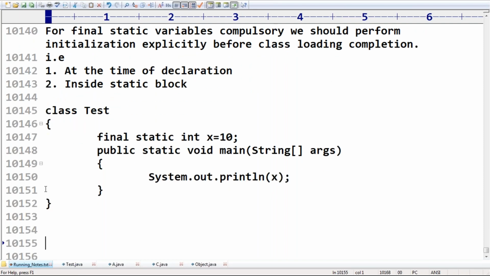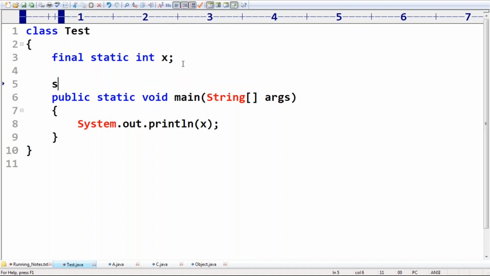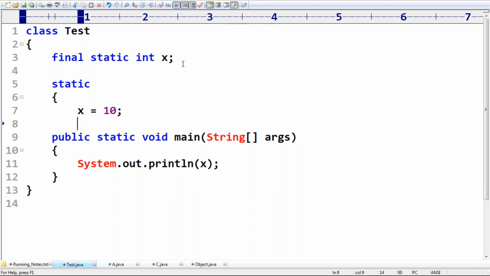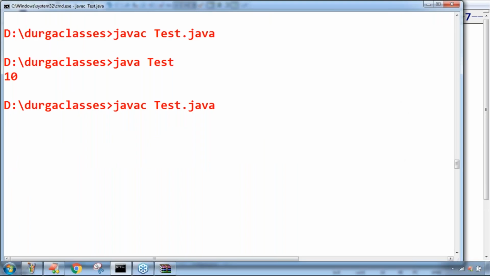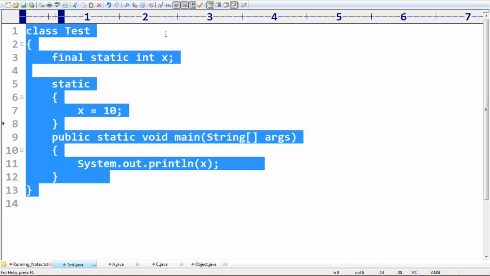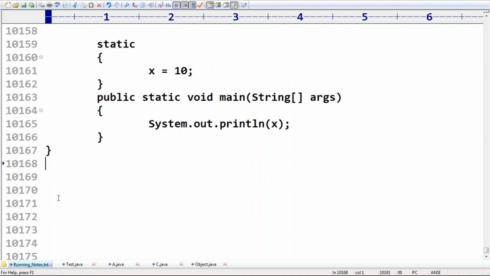Now the second one is inside the static block. Here I'm taking a static block, x is equal to 10. Even inside a static block we can do that. Observe carefully. Yes, it is also acceptable, no problem at all.